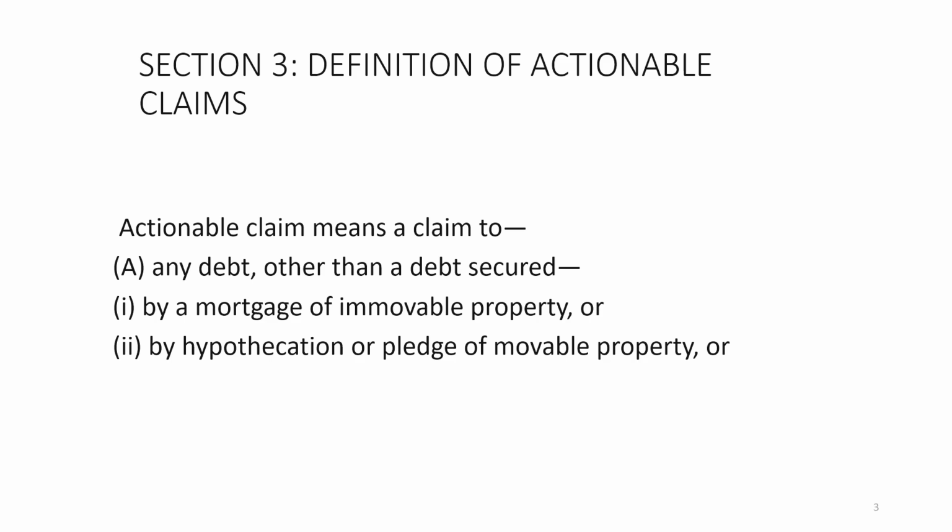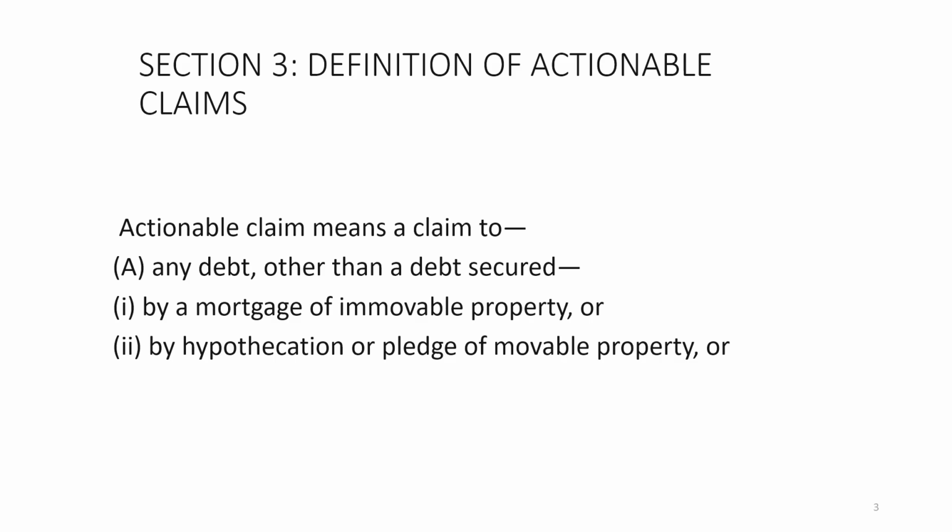Definition of actionable claim. What is actionable claim? It is defined under section 3. According to section 3, actionable claim means a claim to any debt other than debt secured. That means the debt which is secured by a mortgage will not fall under this category.